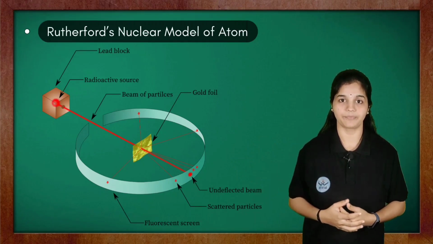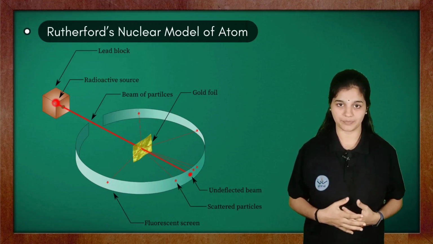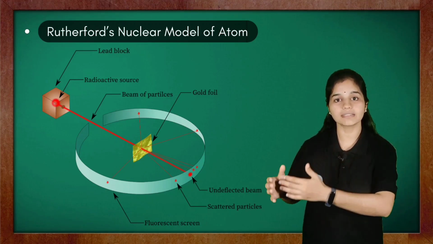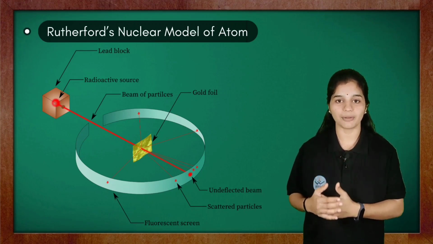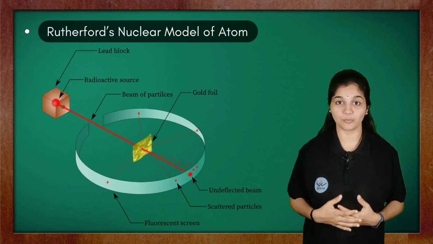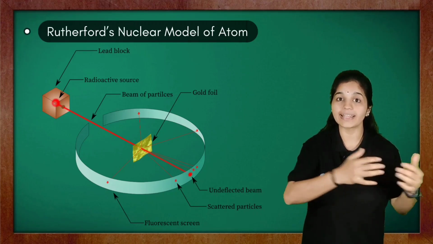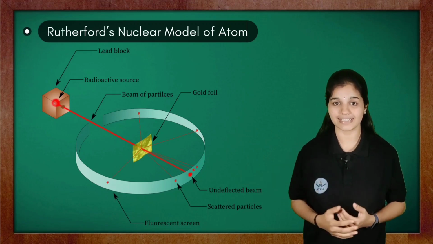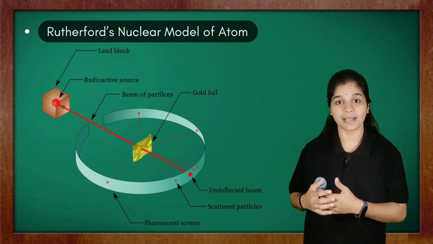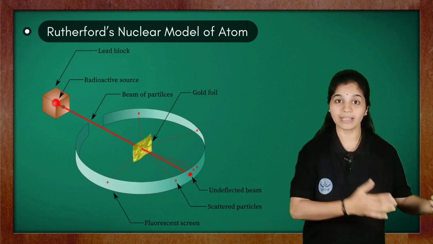zinc sulfide screen. According to Thomson's model of atom, mass is uniformly distributed in an atom. Therefore, the alpha particle which has high penetration power, when it passed through the gold foil, the velocity of alpha particles should slow down. But the results of the alpha ray scattering experiment were so unexpected. They observed most of the alpha particles directly passed through the gold foil and they hit the zinc sulfide screen. Only a few alpha ray particles scattered at some angle, and 1 of 20,000 alpha particles deflected back at 180